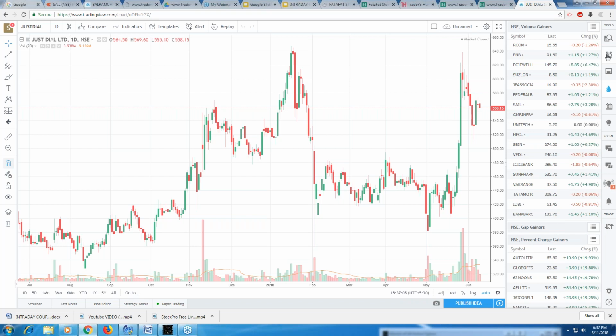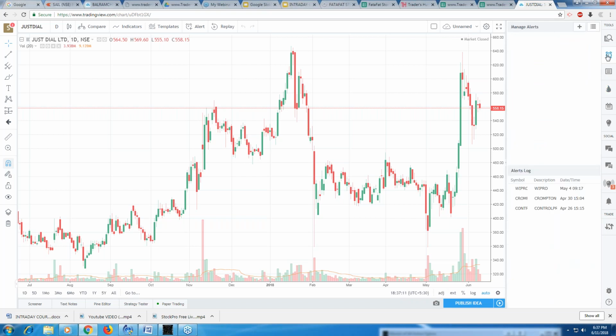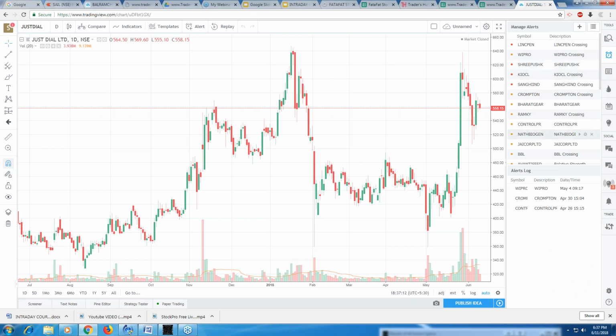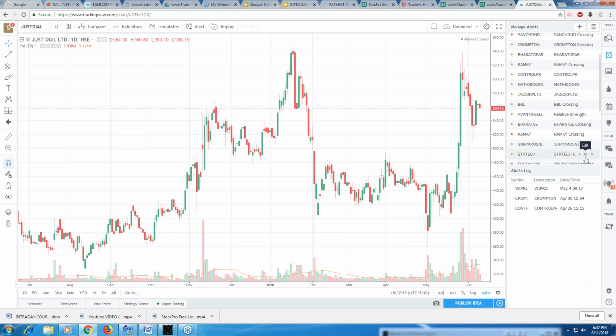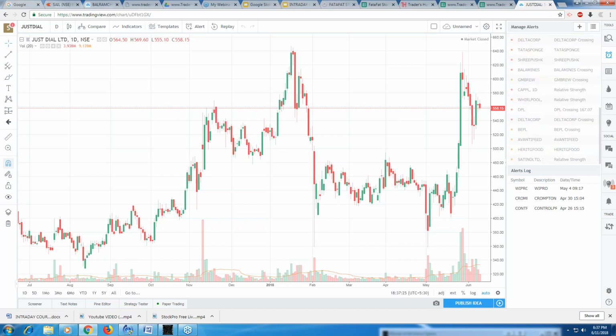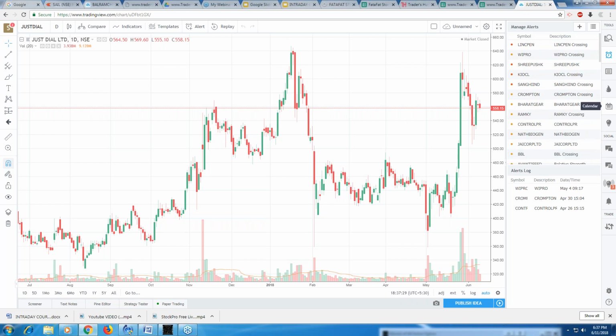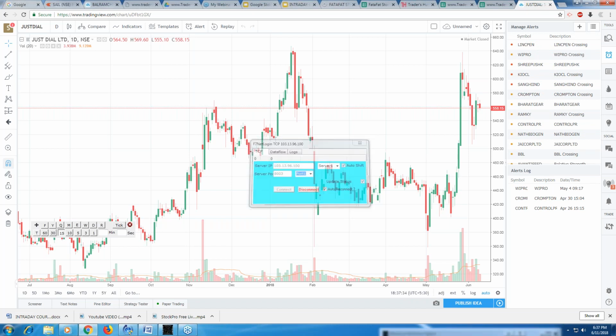After that, you can put alerts also over here, right? I have put some alerts which keep telling me how the stocks are behaving. I do keep getting to know about them. So this is a bit I'm just explaining to you. Whenever I'm going to be teaching you intraday, I'll tell you more in detail, but this is TradingView.